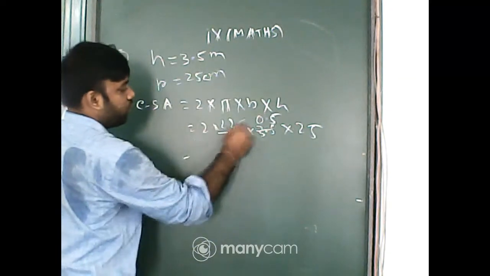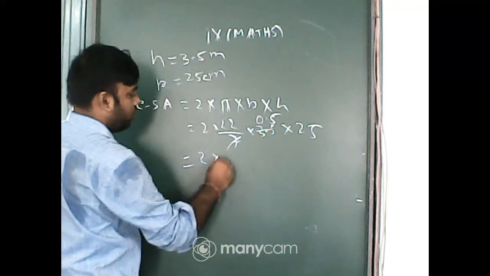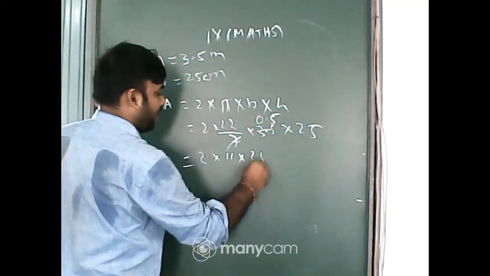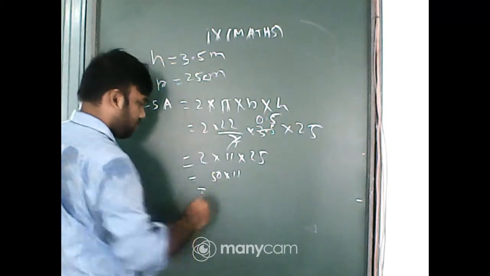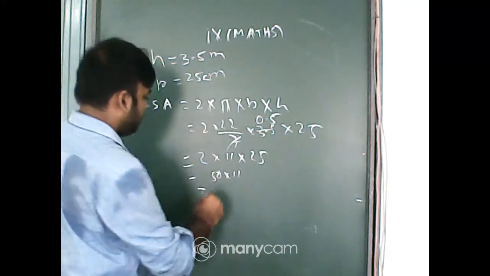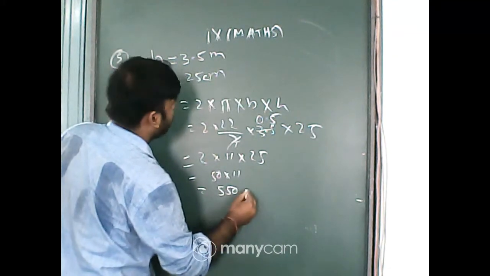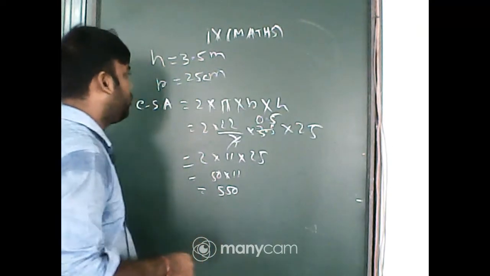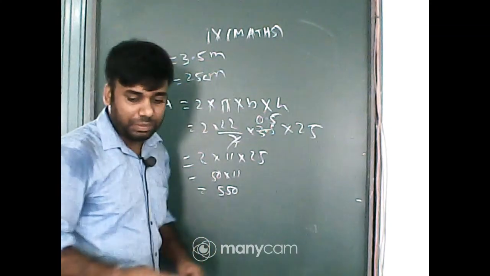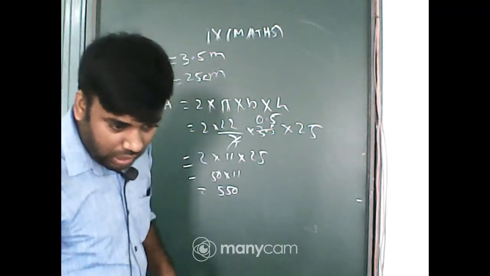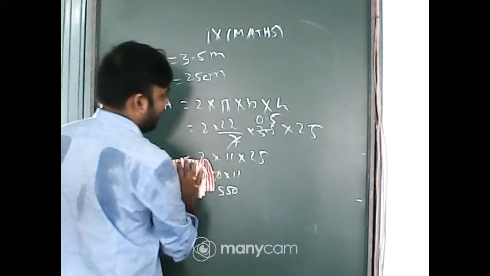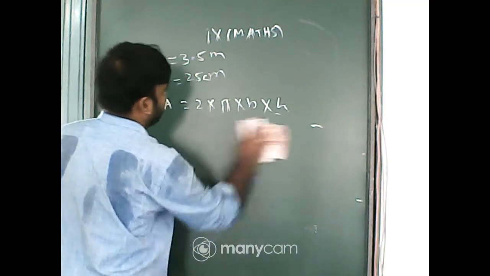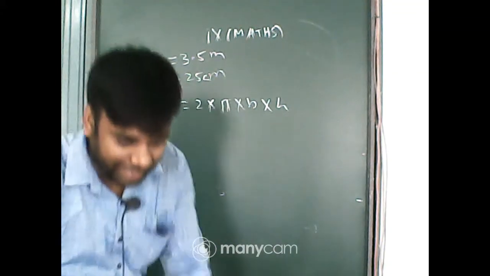Now 22 into 0.5, 2 into 11 plus 25, 2 into 50, that will be 550. Oh, one thing students, meter and centimeter are both there, so I need to convert it.